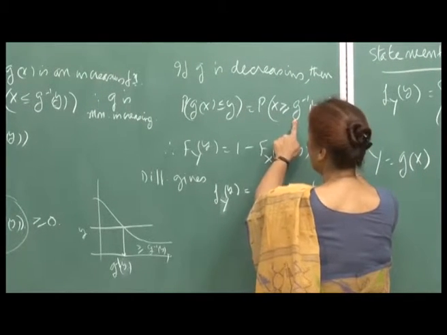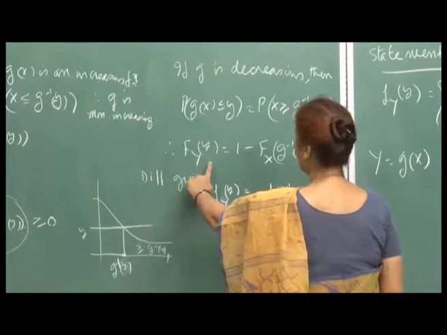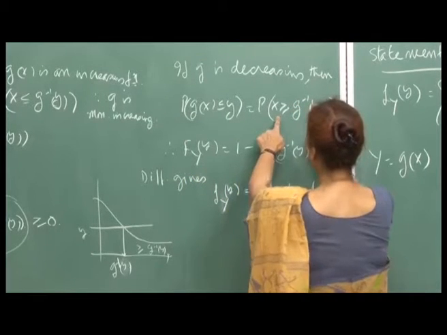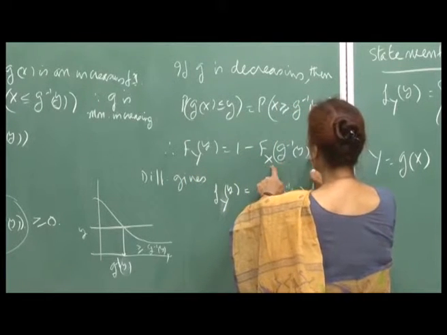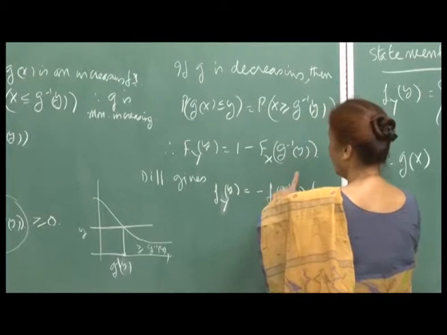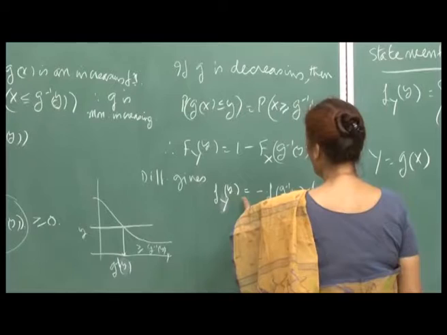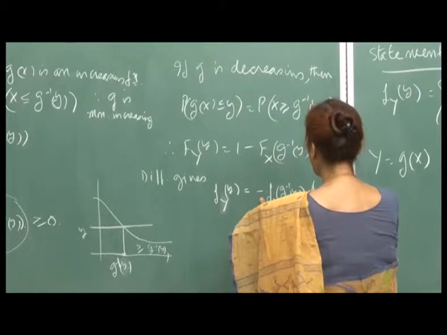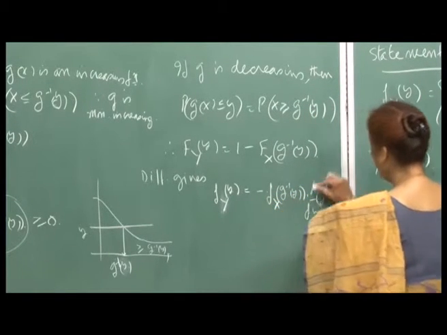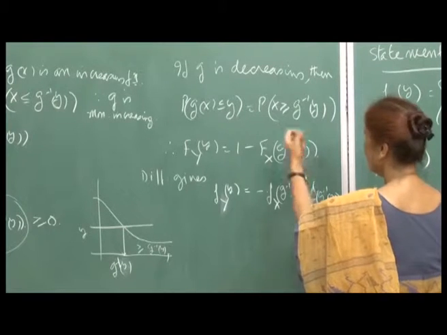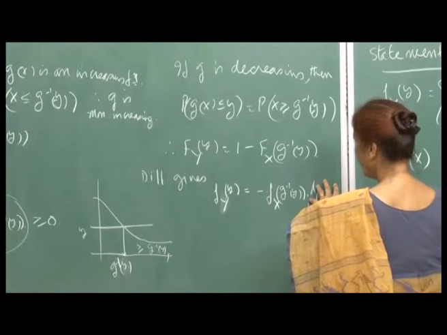That will be X greater than or equal to g inverse y, right. And therefore, F_Y(y) is 1 minus this, you will write as 1 minus F_X of g inverse y, and then again differentiating both sides will give you f_Y(y) equal to minus f_X of g inverse y and the derivative of this. Now, since g is a decreasing function, this derivative would be negative.